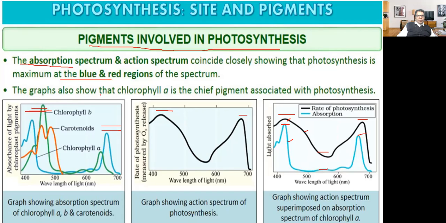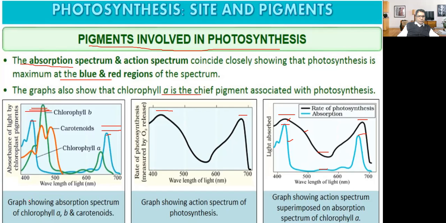The graphs also show that chlorophyll A is the chief pigment. Chlorophyll A is the chief pigment associated with photosynthesis. Here also chlorophyll A is absorbing more light, and here also. So chlorophyll A is the chief pigment.